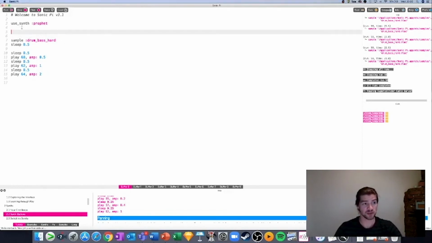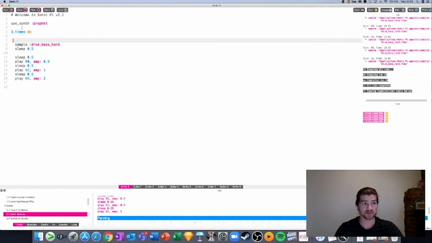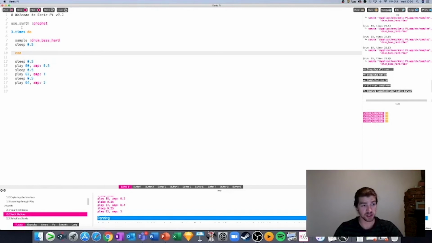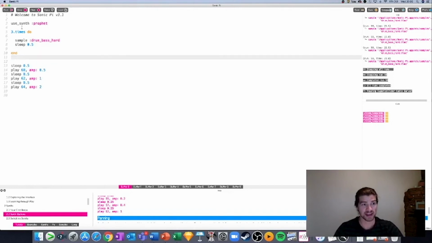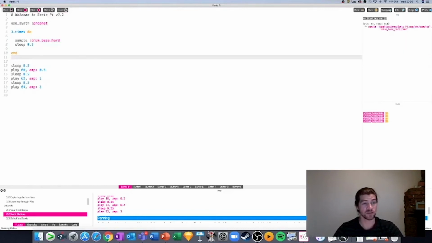You do that by using a new function called times. Now you start that by typing in a number and then a full stop before you write the word times. Then add a space and the command do before pressing enter. Make sure you add that, and then because this is a command function, you need to add the word end again. If you add that, what you'll get now is 3 drum beats before the music starts, the notes start, sorry. What you expected?